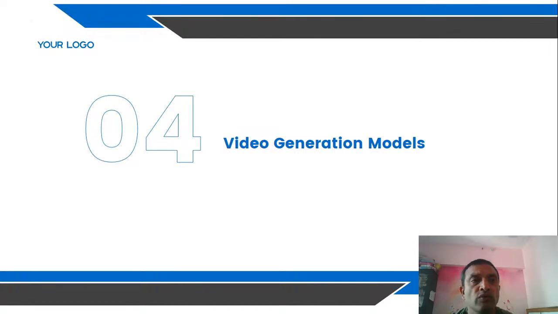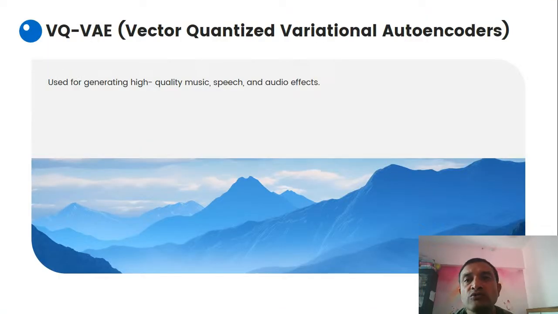Now here you will see vector quantized variational autoencoders, used for generating high quality music, speech and audio effects. For that you can look at Suno.ai or other tools and research them. They generate music based on your input text, so you can easily generate music as well, correct?